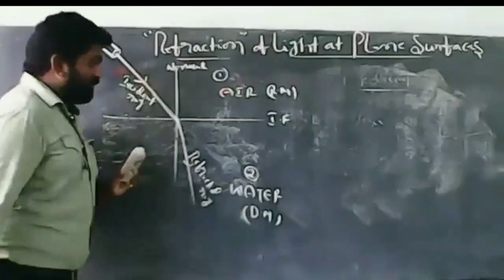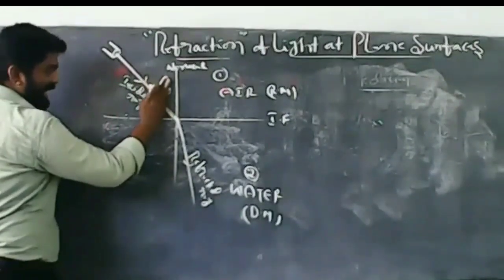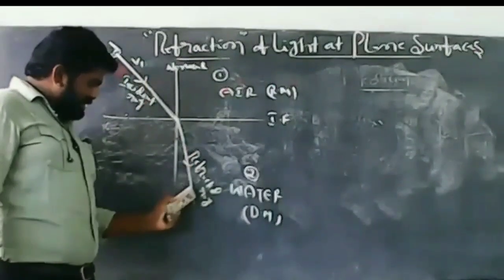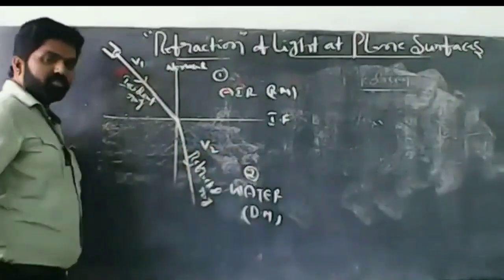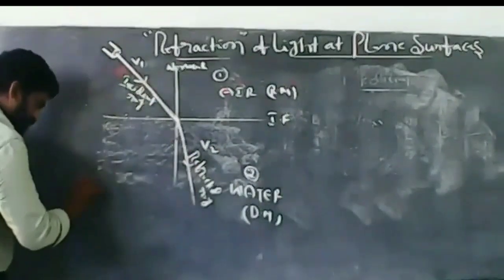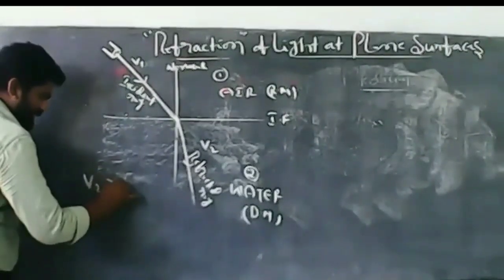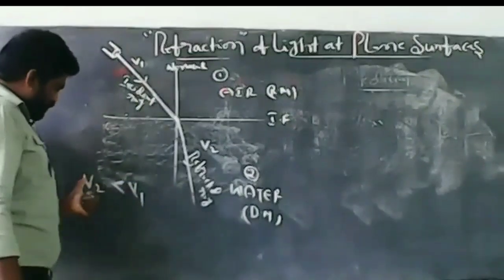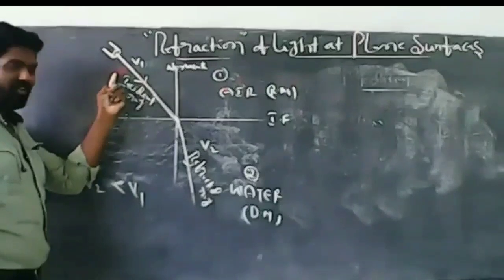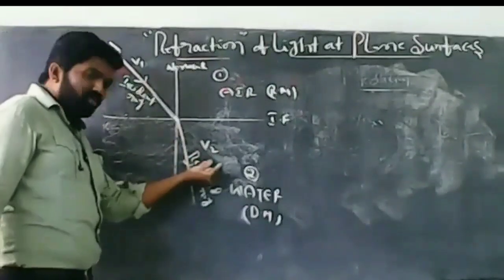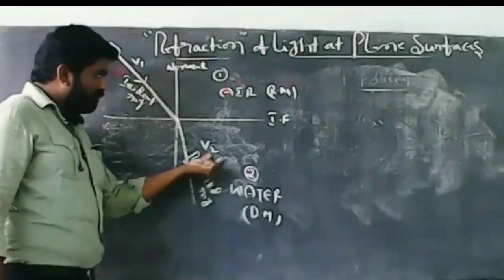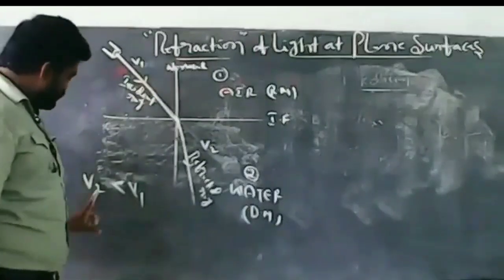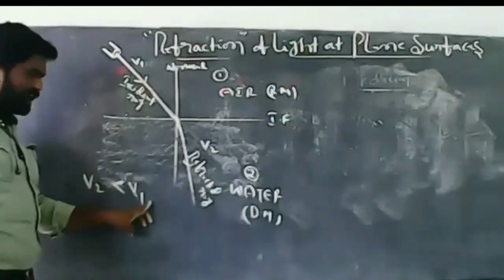Now, the velocity of light in air is V1. The velocity of light in another medium is V2. If V2 is less than V1, then medium 2 is called a denser medium compared to the first medium. The first medium is air. Air is a rarer medium. Here V2 is less than V1.